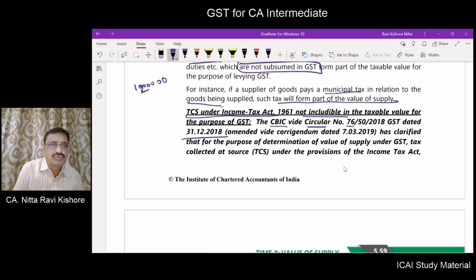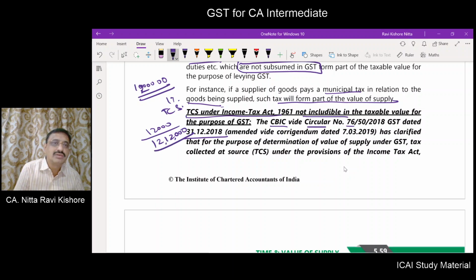Suppose you are buying it for 12 lakhs. Then let us say 1% TCS is to be collected from you. So what the dealer will do is, apart from 12 lakhs, he will also collect 1%. That is how much? 12,000. So he will collect 12 lakh 12,000 from the customer.